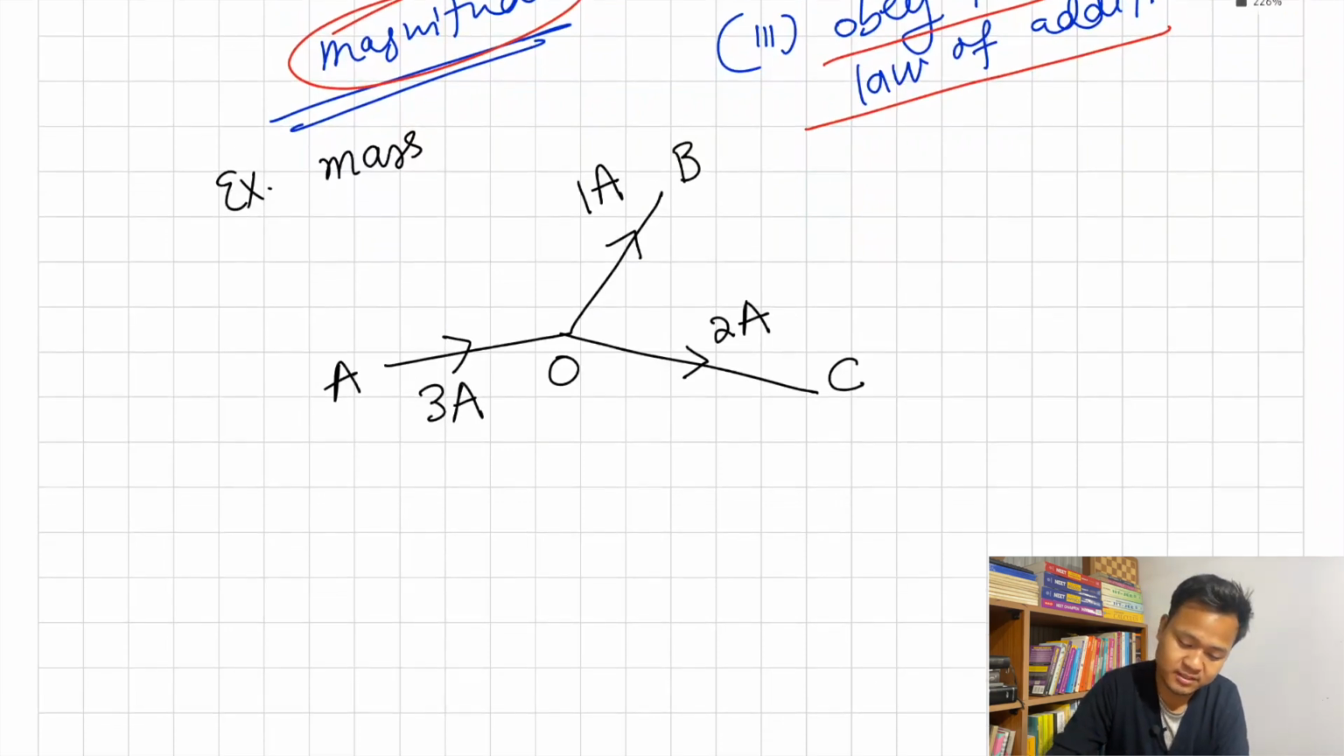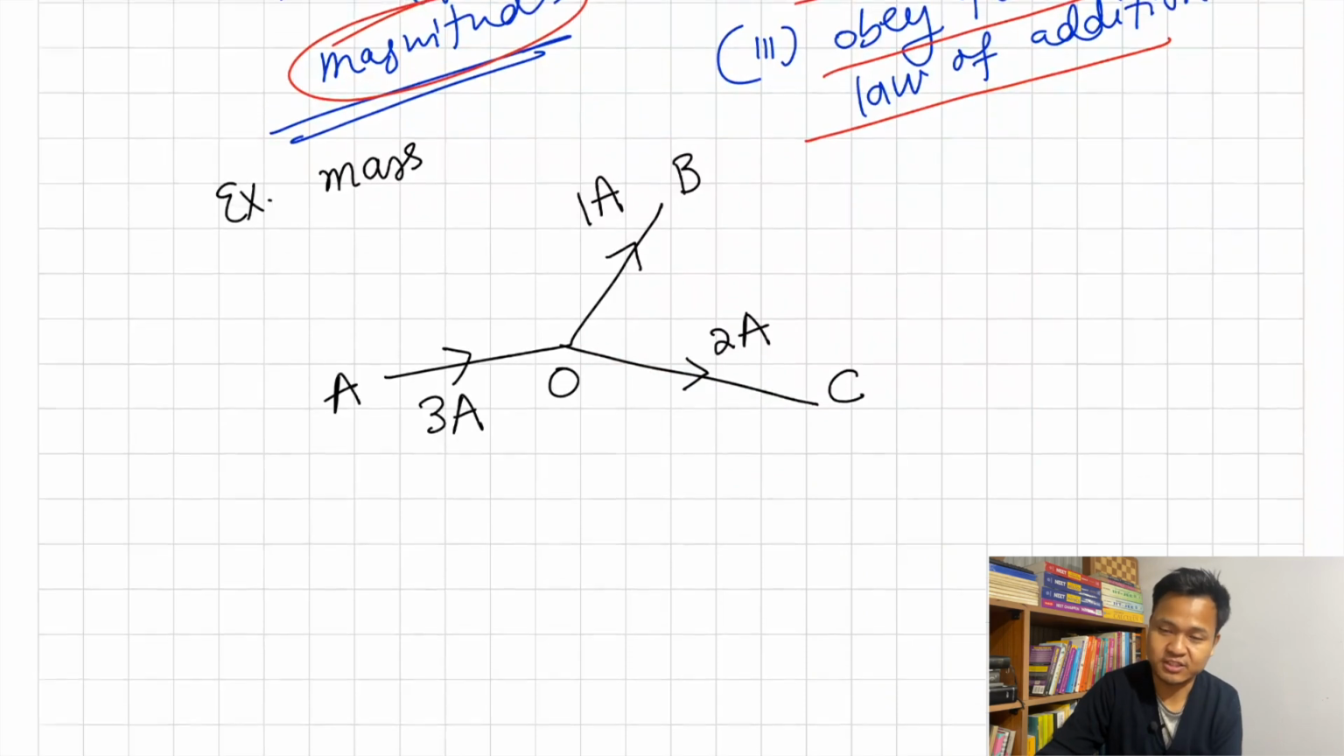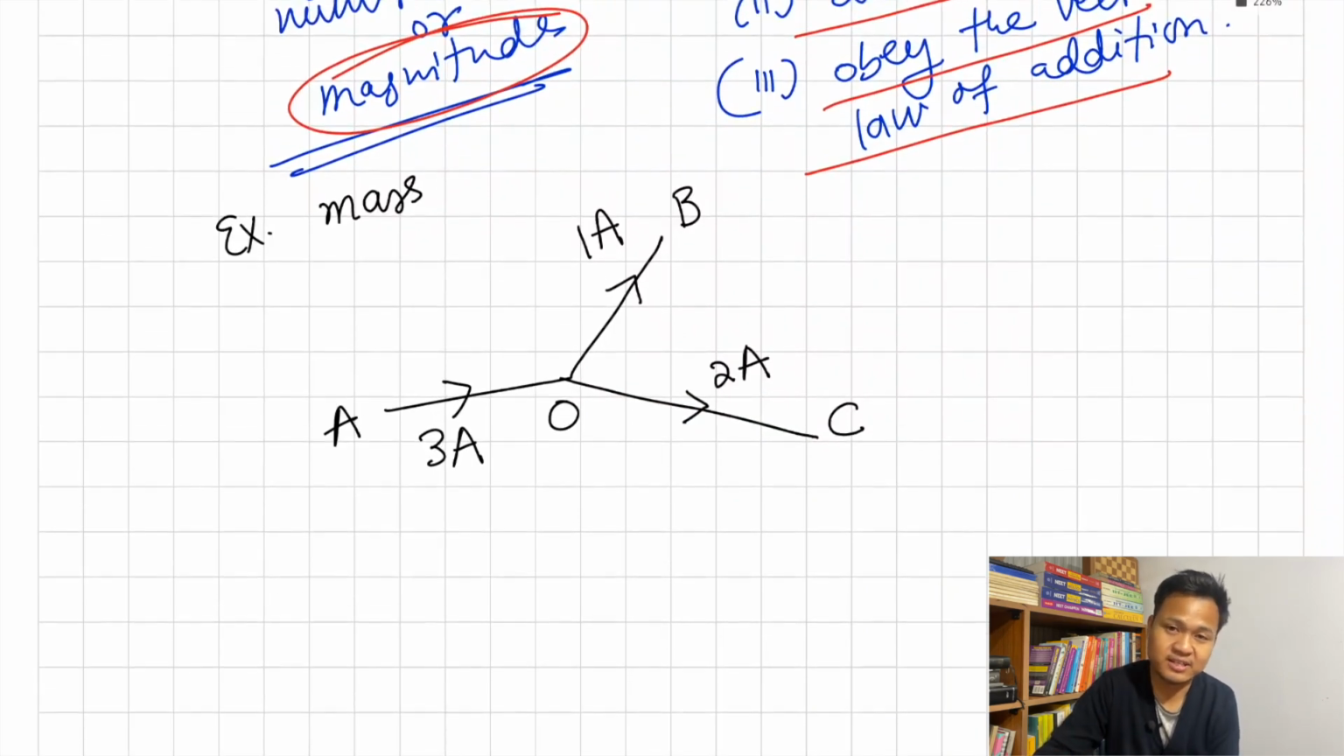So see here, direction is important. Current of 2 ampere goes from O to C. It is going from O to C, not the other way around. So you can see that in current, direction is important, and it also has magnitude. But current is not a vector. Why? Because it does not obey the vector law of addition. So remember, current is a scalar quantity, not a vector, even though it has a magnitude and a direction.